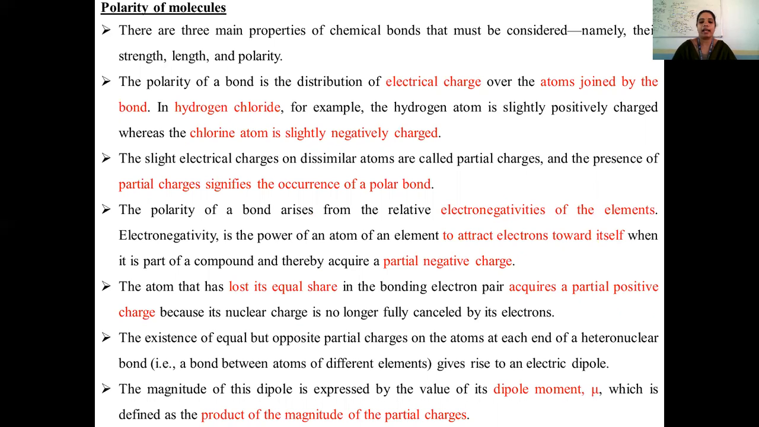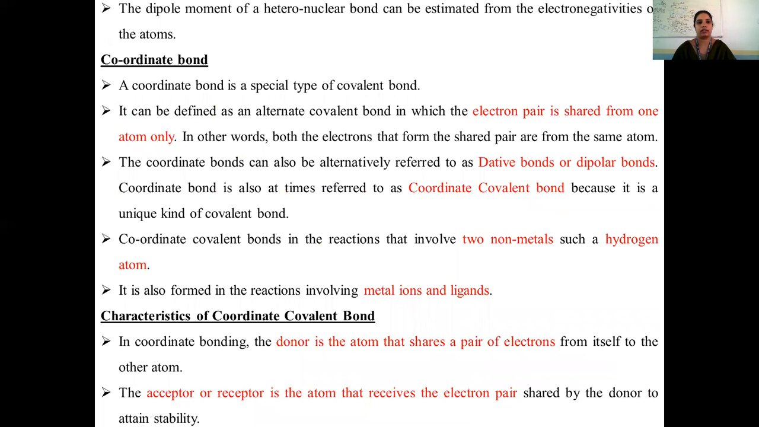And the polarity is expressed, the magnitude is expressed as dipole moment, which is mu, and which is defined as the product of the magnitude of the partial charges.